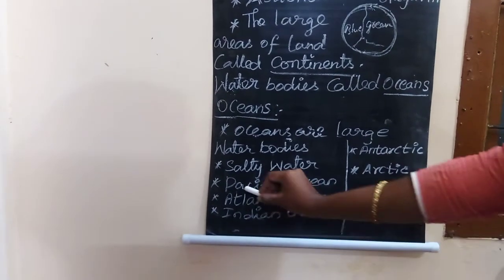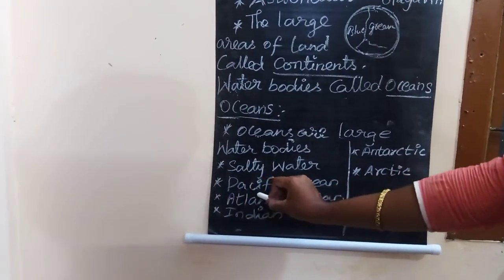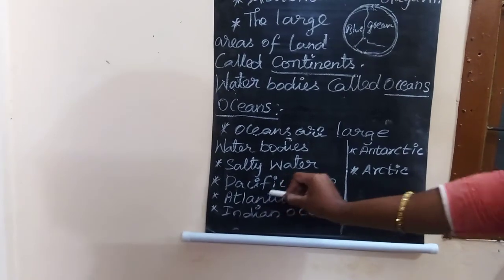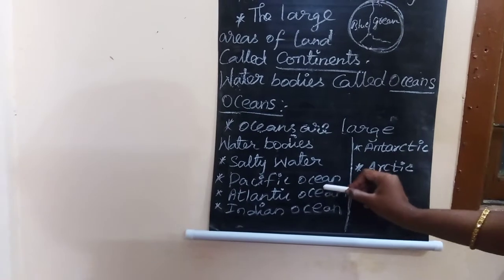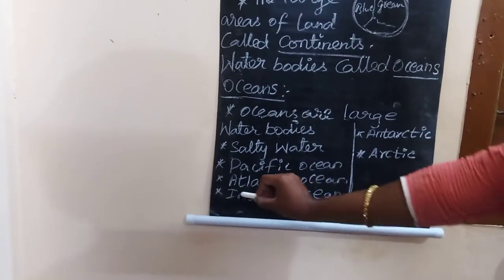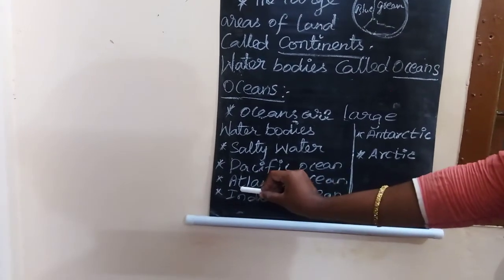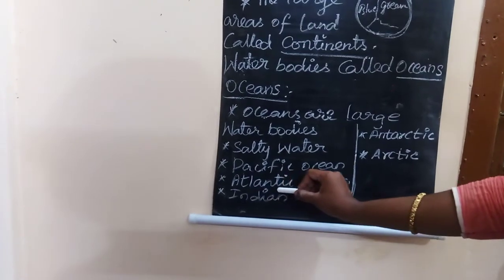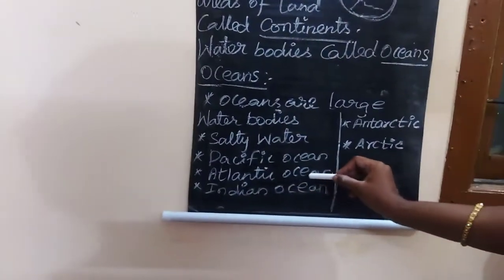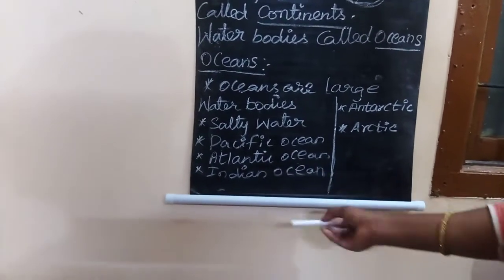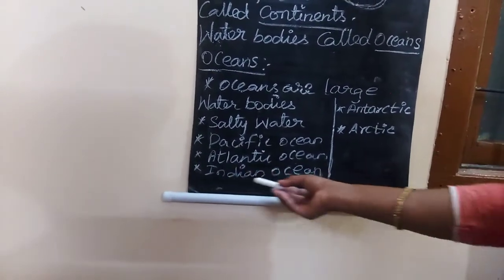The first one, Pacific Ocean. The second ocean is called Atlantic Ocean. The third ocean is called the Indian Ocean.